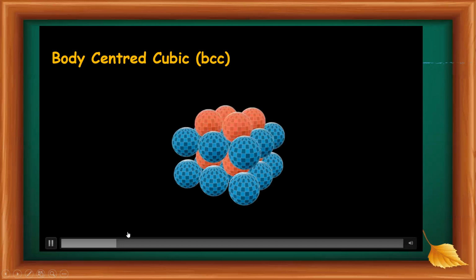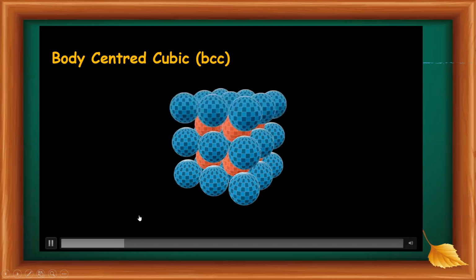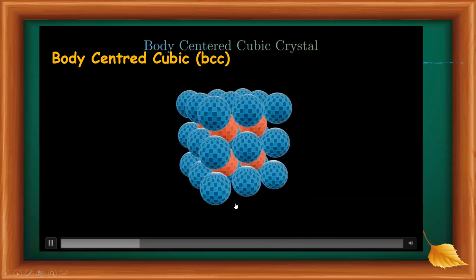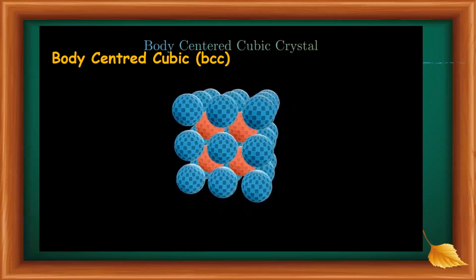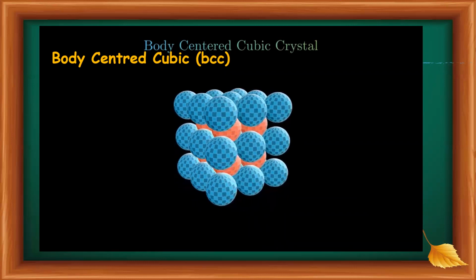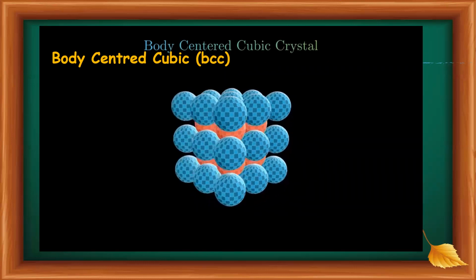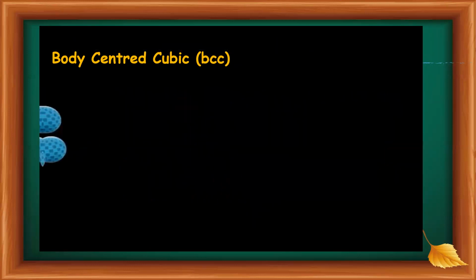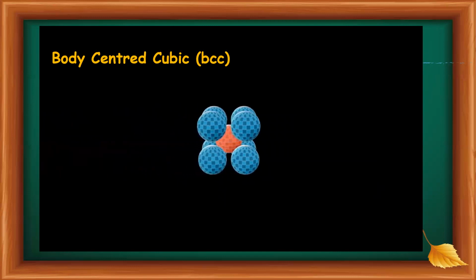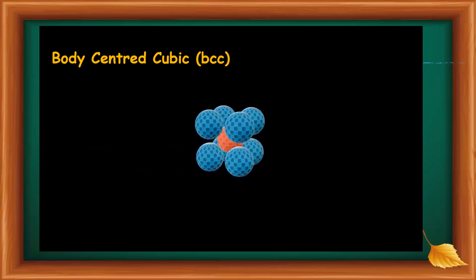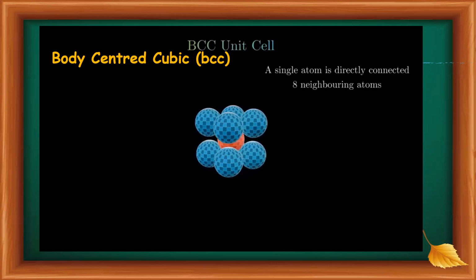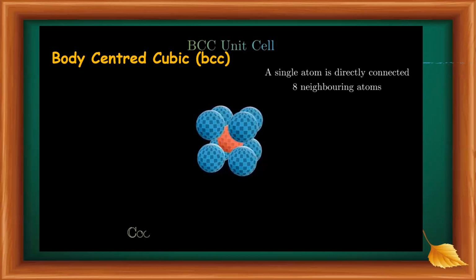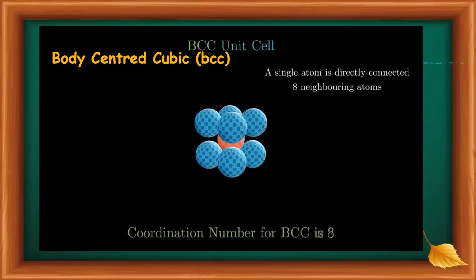It is the packing of a body-centered cubic. From this, we can identify its nearest neighbors. A single atom is directly connected to 8 neighboring atoms.